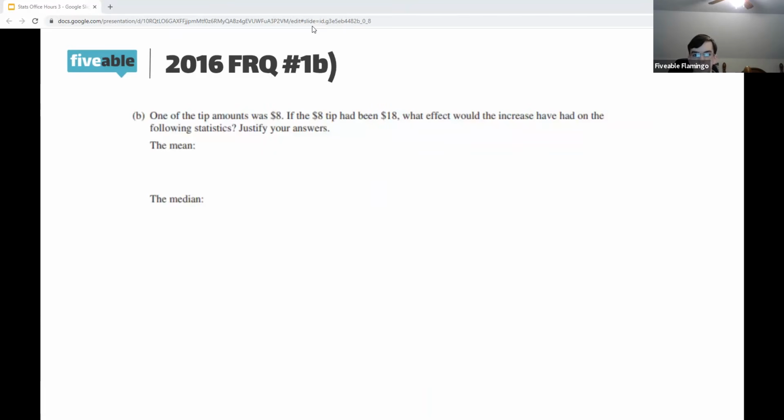All right, so next one, this was talking about how outliers or changing data amounts affect your central tendency measures. So give this one a quick think. All right, first, let's think about how the mean would change.